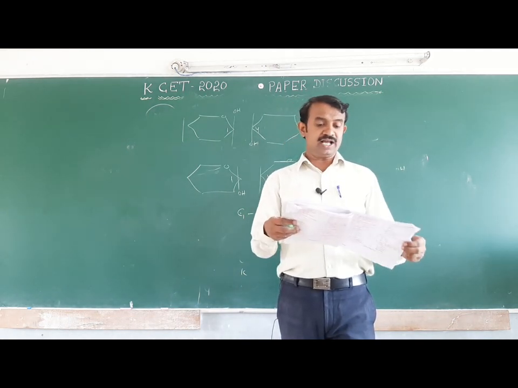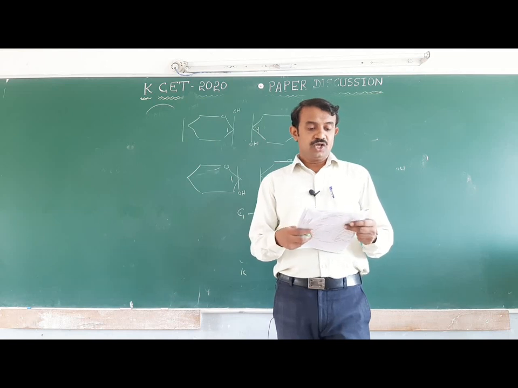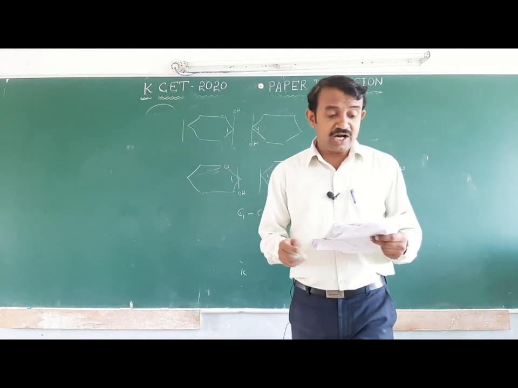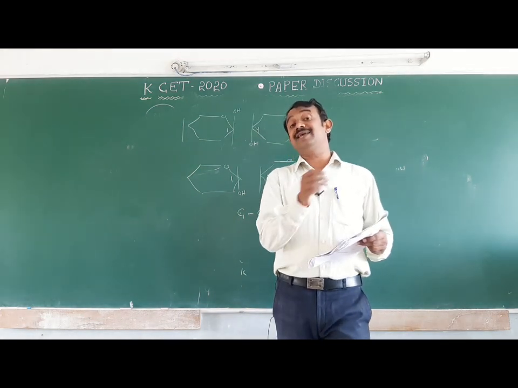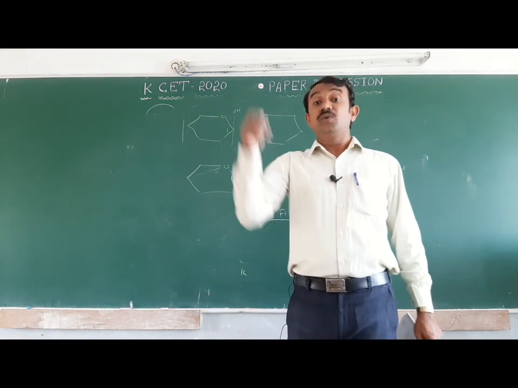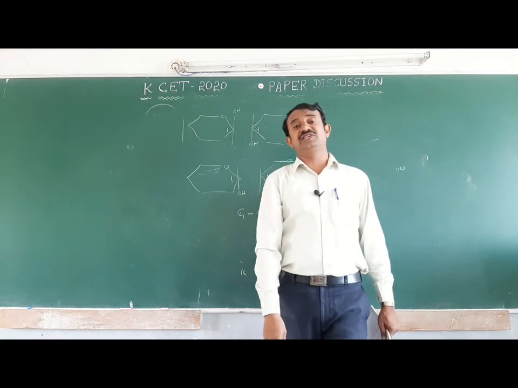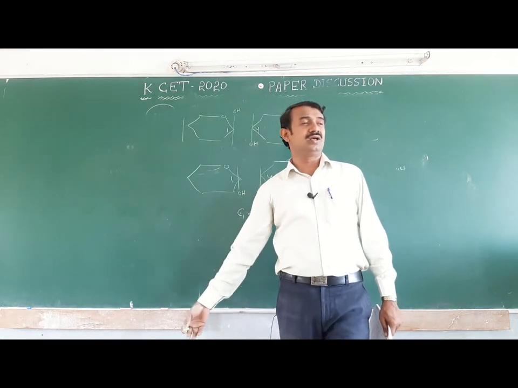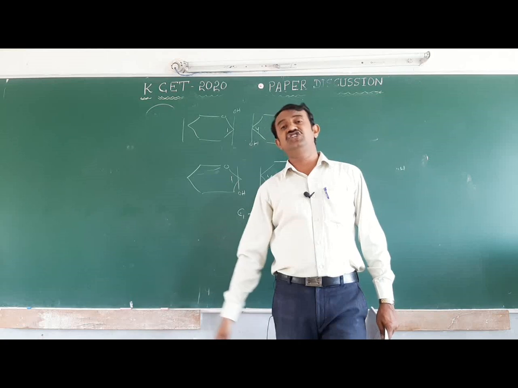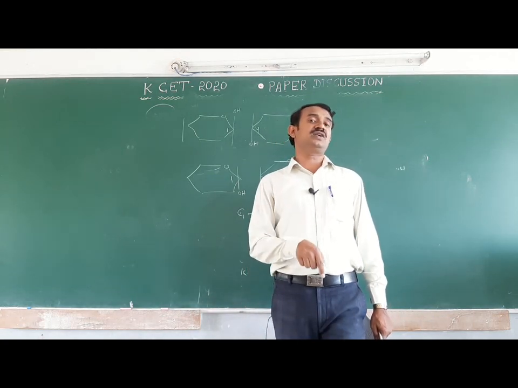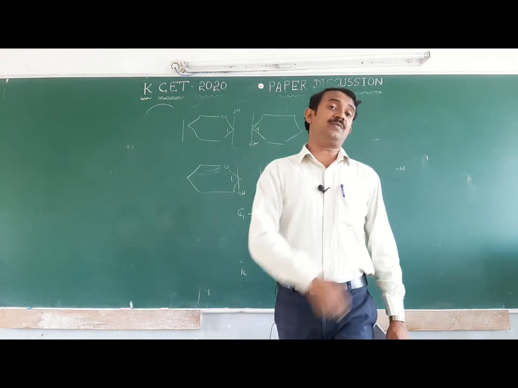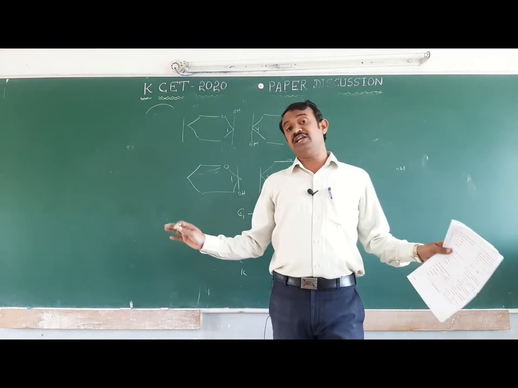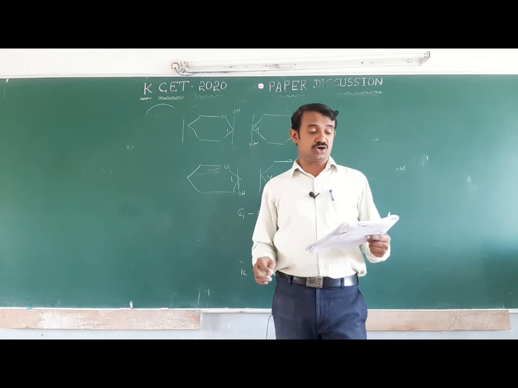Okay, next one. Which of the following monomers can undergo condensation polymerization? What is a condensation polymer? The same or different kinds of monomers join with elimination of simple molecules like water, HCl or methanol. Addition polymerization applies to multiple bonds, without elimination of simple molecules.